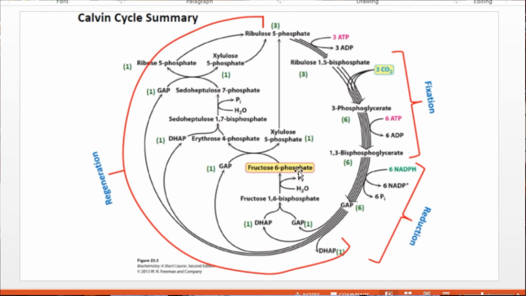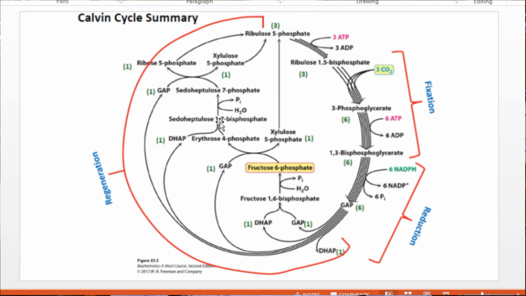Then this fructose 6-phosphate is a ketone, so it reacts with glyceraldehyde phosphate. So it combines with one molecule of glyceraldehyde phosphate with the help of the transketolase enzyme. Here we have 6 carbons. Here we have 3 carbons. So 6 plus 3, 9 carbons. It combines in the presence of transketolase enzyme and forms xylulose 5-phosphate and erythrose 4-phosphate. Xylulose 5-phosphate has 5 carbons and erythrose 4-phosphate has 4 carbons.